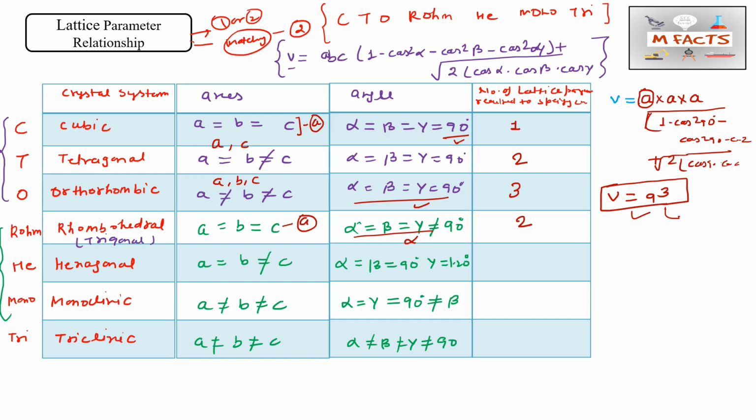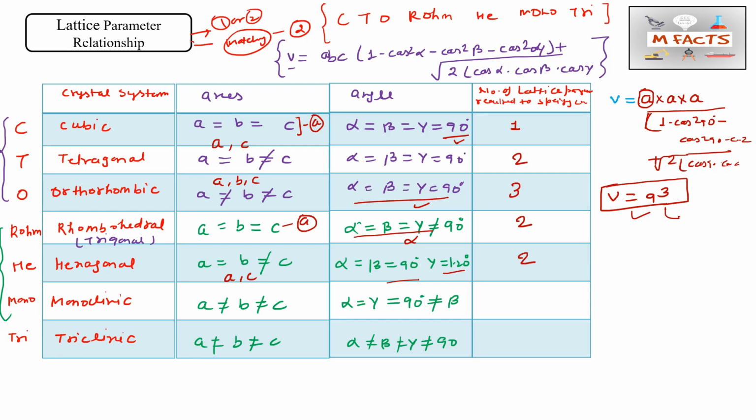Okay, so now you know how to calculate the number of lattice parameters required. For hexagonal we require a and c. Alpha and beta are 90, defined angles, so we don't need any angle. So this is also 2, because a and c are required.